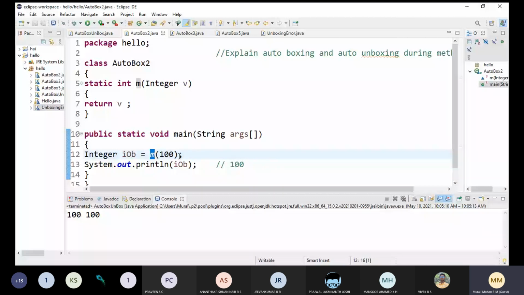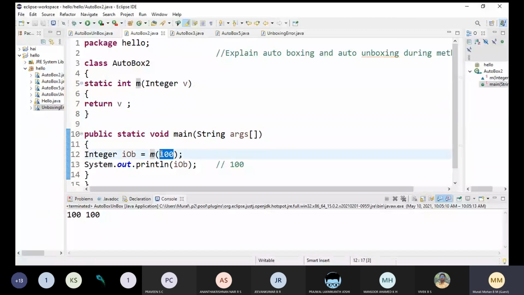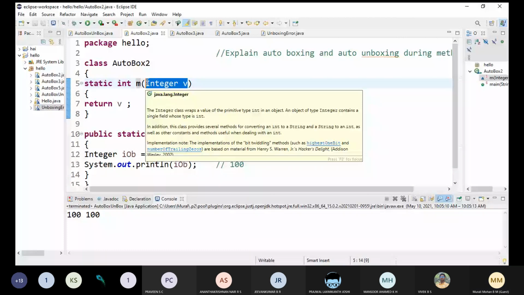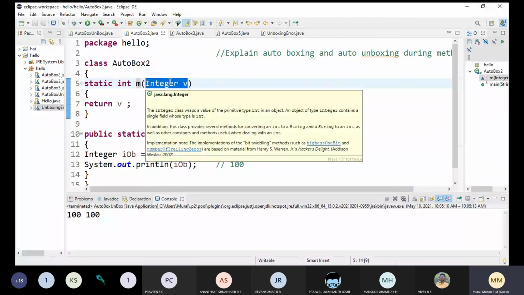Next we will go for the method definition. It is here. The m method definition is here. So here we are passing this 100, an integer value, to here. But what is it expecting? It is the same as integer v is equals to 100. Do you accept this one? It is the same as integer v is equals to 100 because we are passing 100 from here to here, right? So what is happening here?